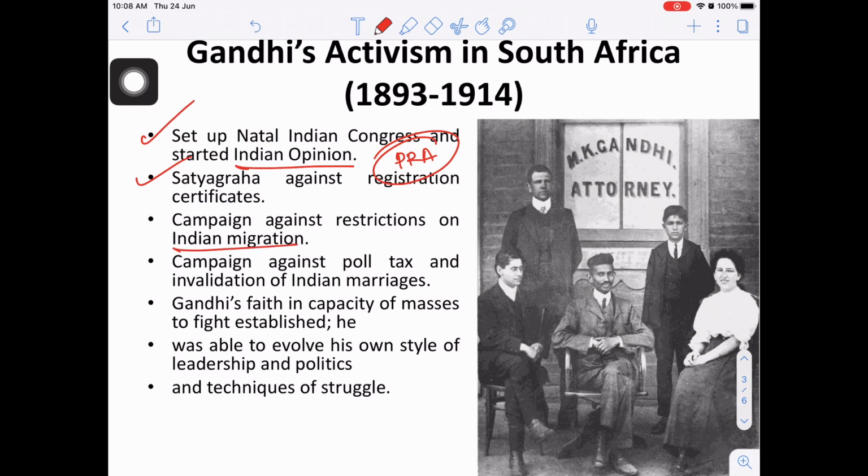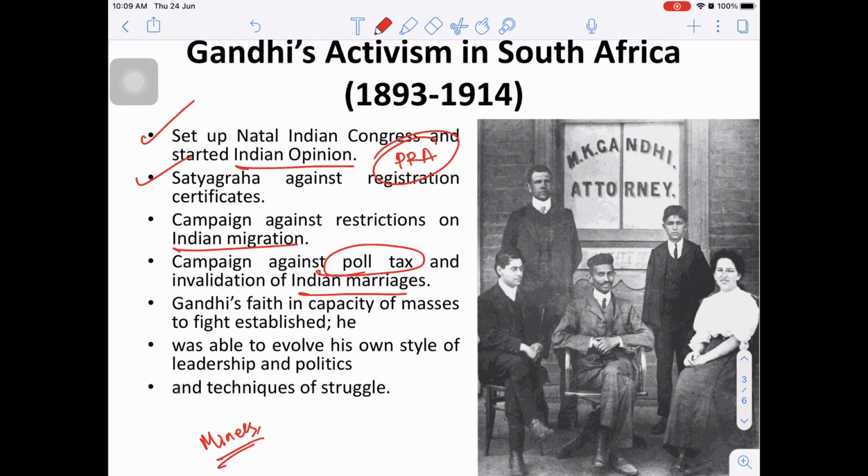restrictions on Indian migration, the issue of poll tax which was around £3 which was imposed on Indians so that they can be forced to become indentured laborers, or issues related to marriage certificates and women related issues, the coal miners issue. So he fought for them, and to a larger extent he was successful in this. So this made him not just popular in South Africa but also in India because of many leaders who visited South Africa during this period.